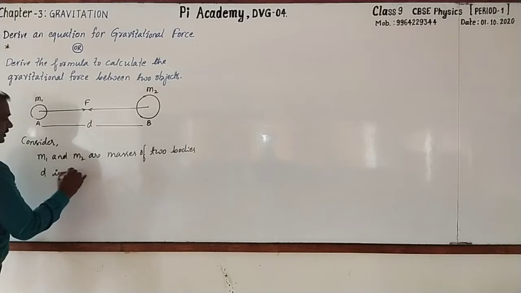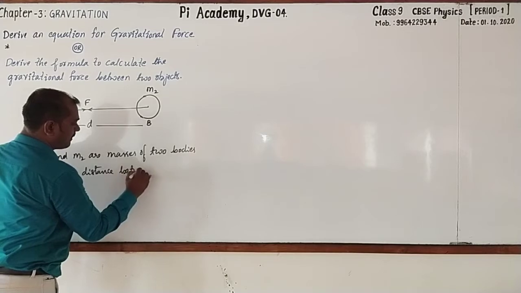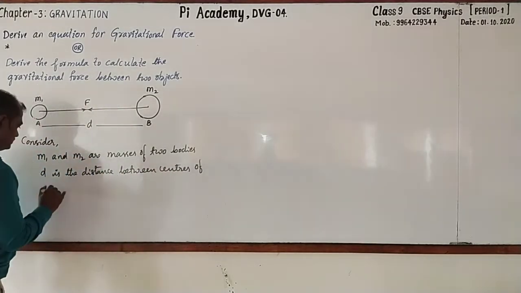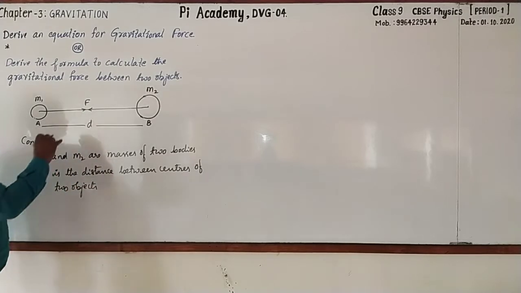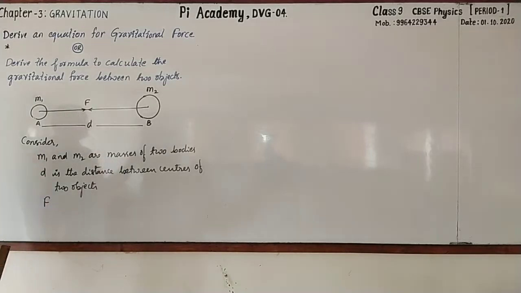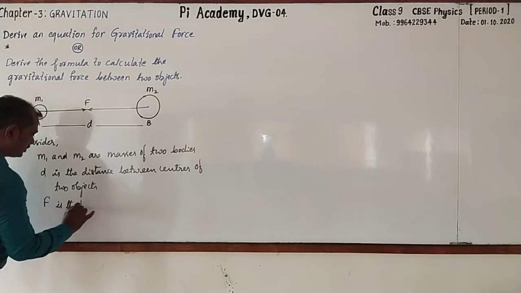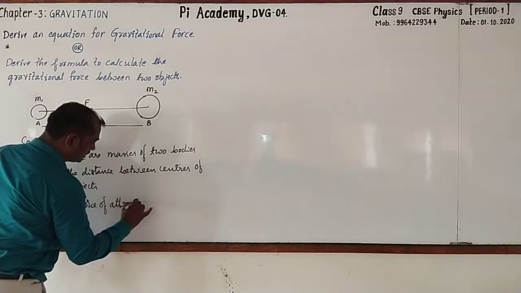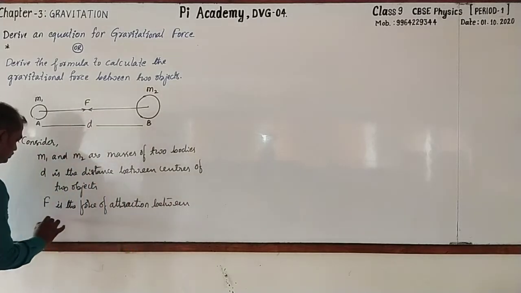D is the distance between centers of two objects. Next, what does F indicate? F is the force of attraction between two objects.